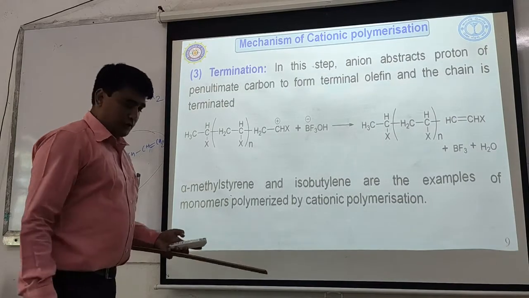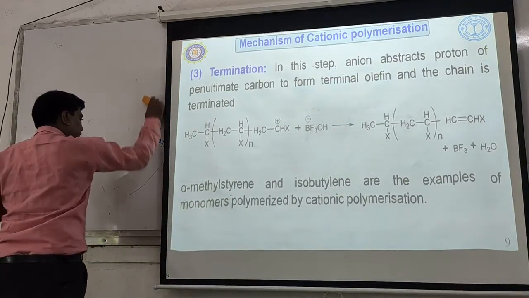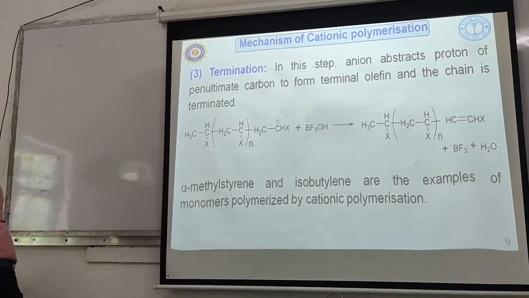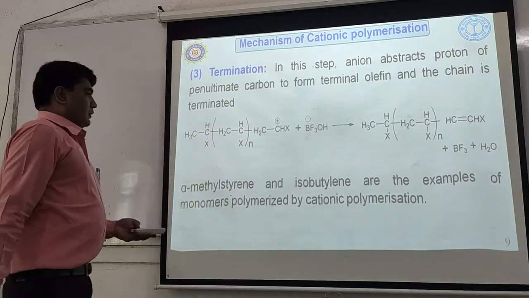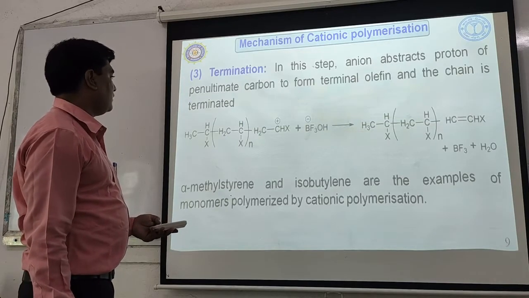Okay. Here I continue with anionic polymerization.